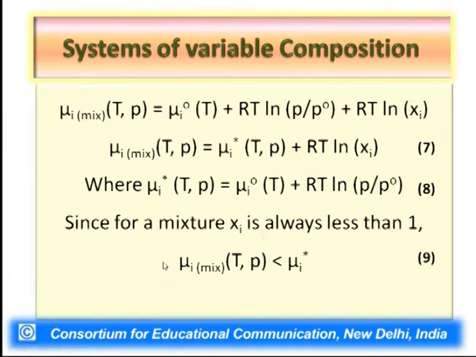What does it indicate? It clearly indicates that the chemical potential of a substance in a mixture is always less than the chemical potential of the substance when it is present as a pure substance at the same condition of temperature and pressure as represented by the total pressure of the mixture.